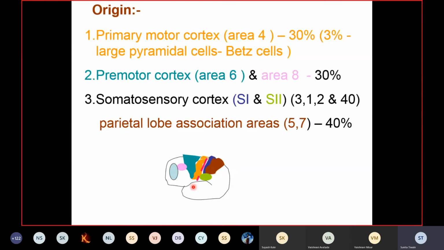These corrections are in the form of prevention of overshooting. What do you understand by overshooting? If you are going to pick an object, the movement is normally restricted up to that object only. But if some damage or dysfunction is there, the movement will extend beyond that object, so the hand will move beyond it. That is called overshooting. Undershooting means the movement will stop before you reach the object.